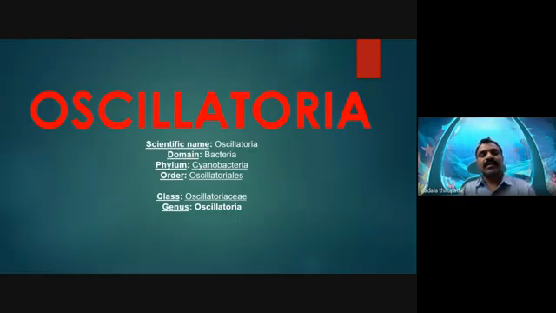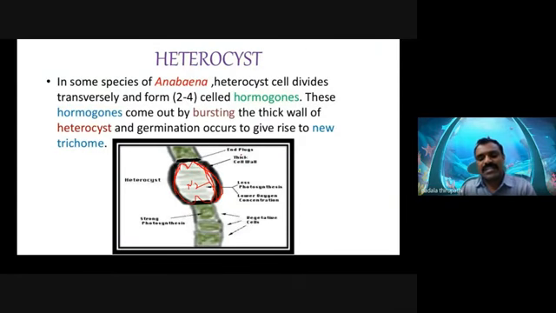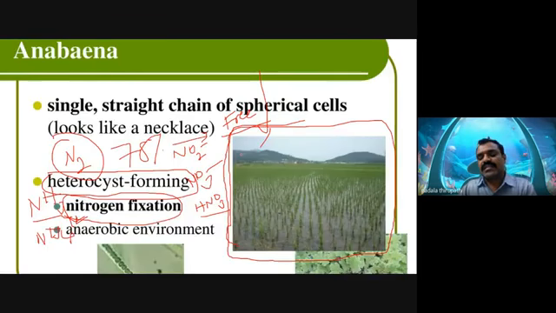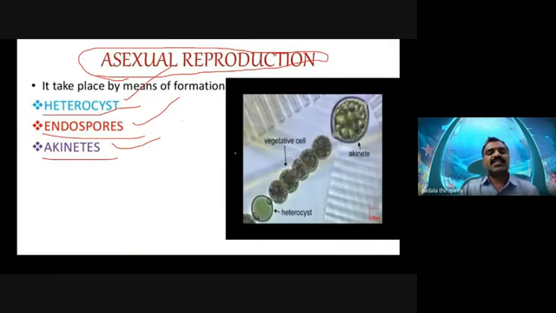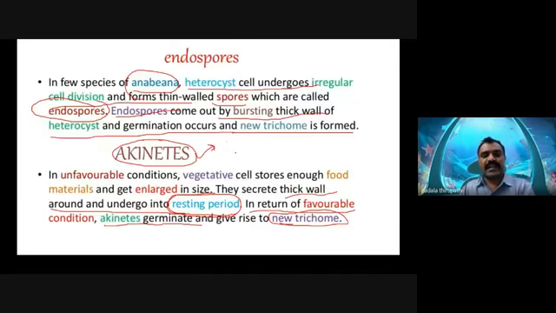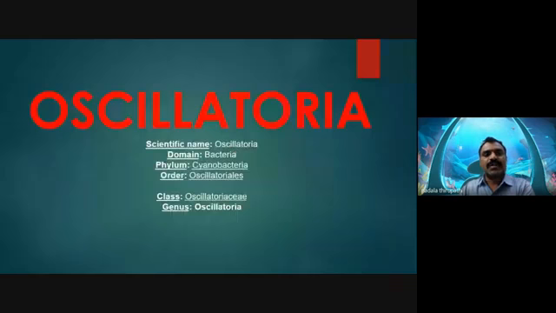Okay, now we are going to discuss the next topic of this blue-green alga or cyanobacteria, that is Oscillatoria. The reproduction of Anabaena is asexual reproduction and vegetative reproduction. No sexual reproduction in Anabaena, only vegetative reproduction through fragmentation and hormogonia, and asexual reproduction through heterocyst, endospores, and akinetes. We have already discussed it. Then the next type study, that is Oscillatoria.